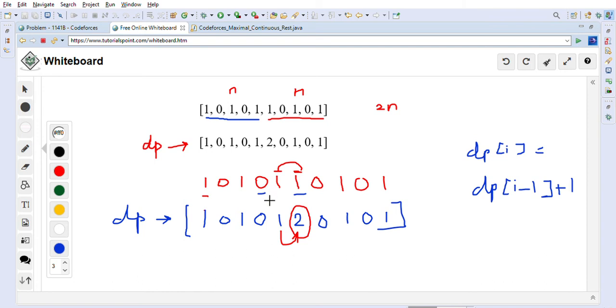Because for 0 he is working, right? So he will get 0 rest basically, right? That's why we have to keep 0 here. If he is resting, then it will be previous value plus 1, right? So previous value here will be 0 plus 1 is 1, and for the next one previous value is 1 plus 1 is 2, right? So as you can see, this is how the dynamic programming works.